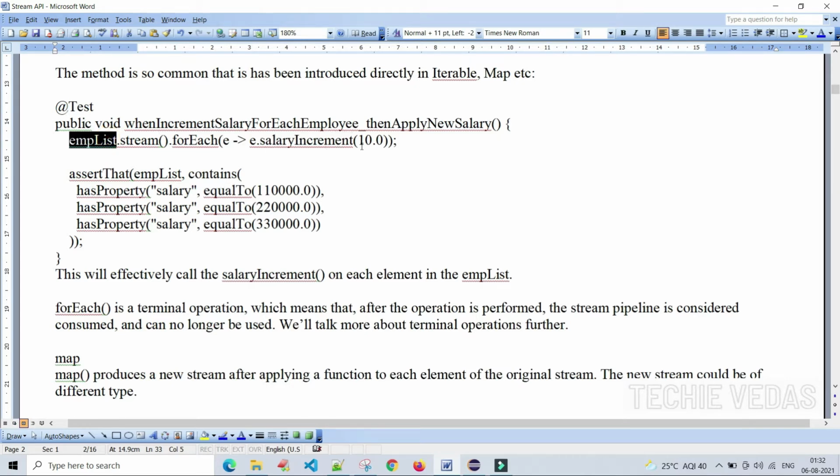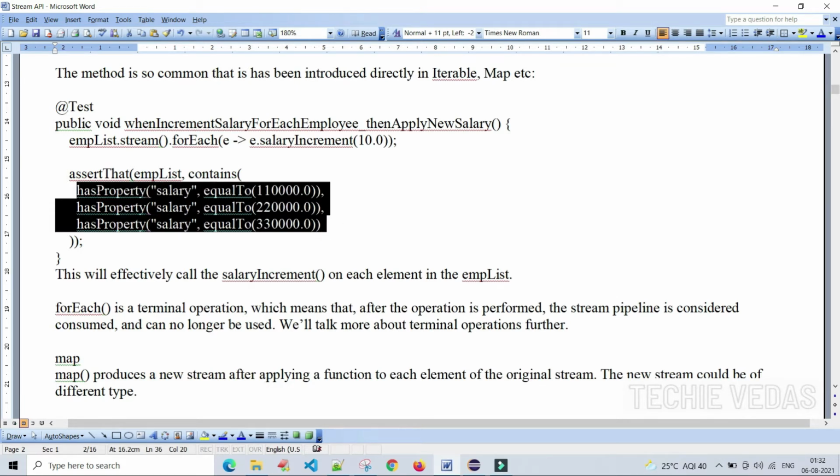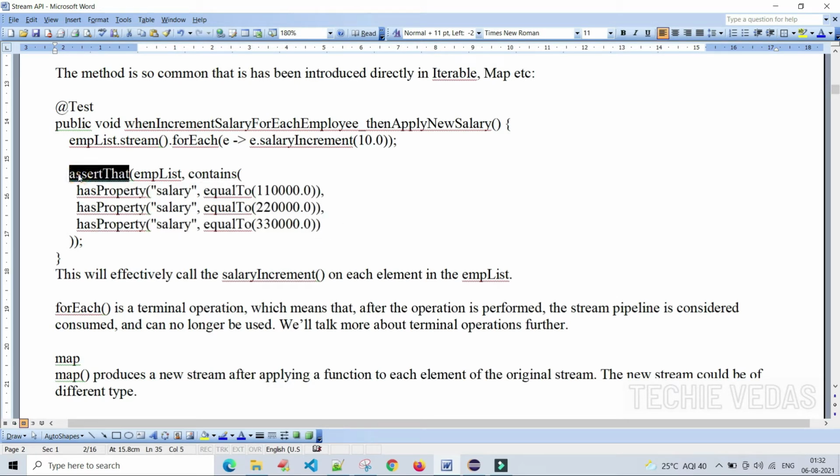Okay, with these parameter values, assertThat(empList, contains(hasProperty("salary", ...))) is the condition check. Assertion, we know, is for condition checking. Here we are saying, if salary equals this much amount, 1,10,000, then salary equals 2,20,000, and so on, 3,30,000.